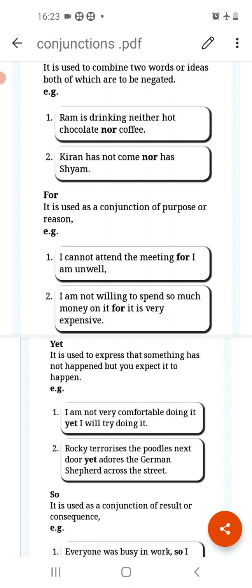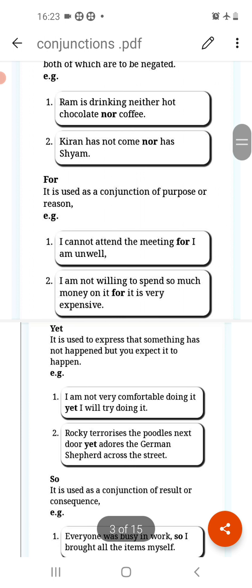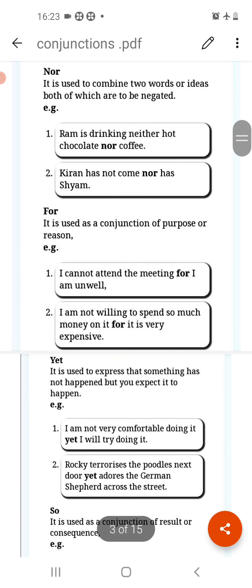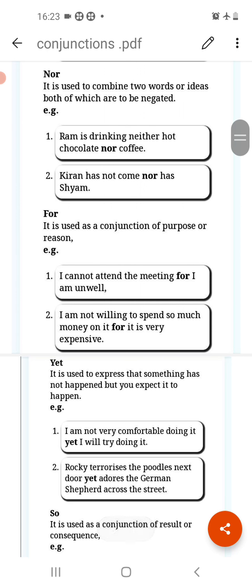Like Ram is drinking neither hot chocolate nor coffee. Means not anything, not even chocolate, not even coffee. Now next is Kiran has not come nor has Sham. It is also negative. Neither Kiran came, nor Sham. So it is negative, so you will use nor in this. So you are not accepting any of the options, then we use nor.